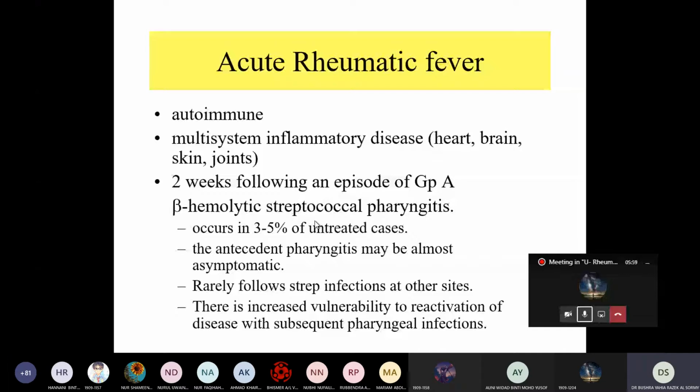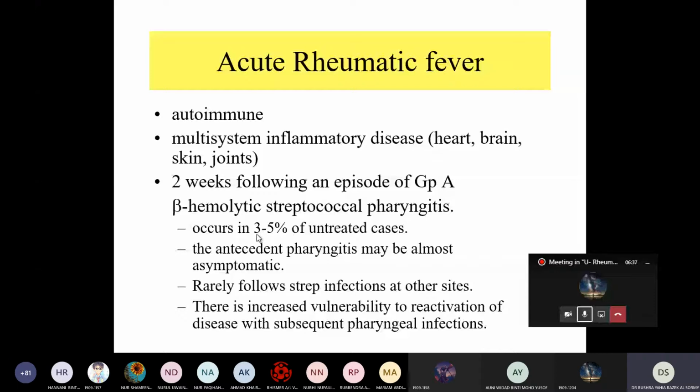But they found M protein has a similar structure to the protein of the heart, and also in the skin, joint, and brain. So this antibody will cross-react with the heart, brain, skin, and joint. Instead of destroying the streptococci, it will destroy our normal tissue.